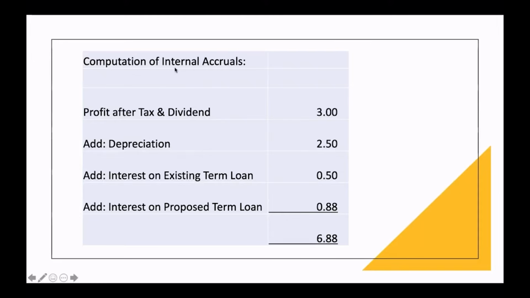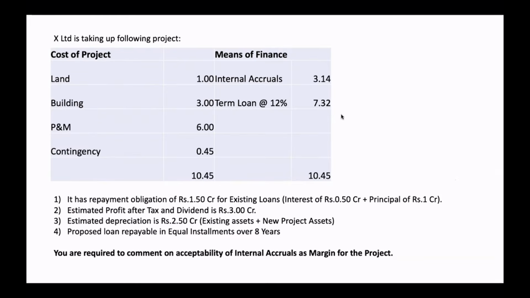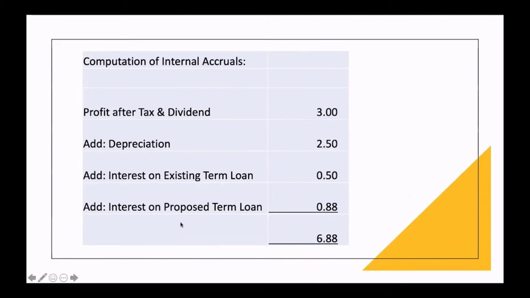Look at this computation of internal accrual. We are given profit after tax and dividend, 3 crore. Then we are adding back this depreciation of 2.5 crore, being a non-cash item, and we want to know the profit before paying the interest.